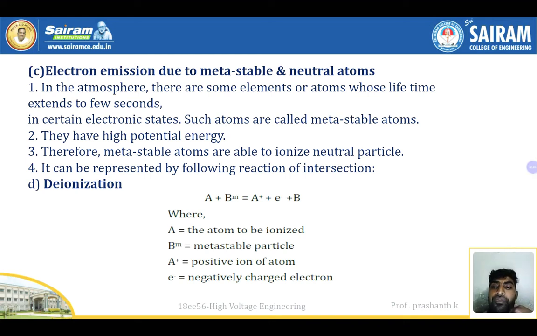Let us discuss electron emission due to metastable and neutral atoms. It's a continuation of module 1, ionization process. In the previous video we discussed the ionization process, how exactly electron recombination takes place, everything we studied.